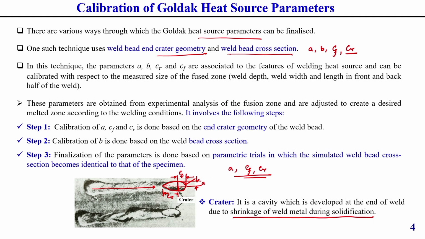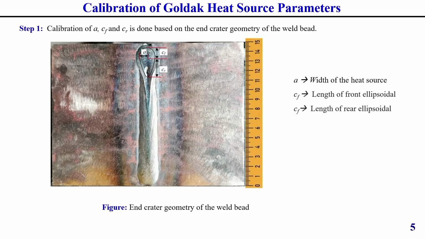How to calculate this? This I am just showing. For this, first of all we need to do a welding. This is an actual welding we performed. From this actual welding you can see this is the weld bead, and if we draw the weld cross section, you will see the weld bead cross section looks like this.